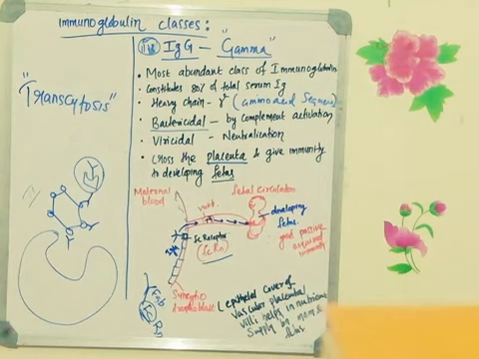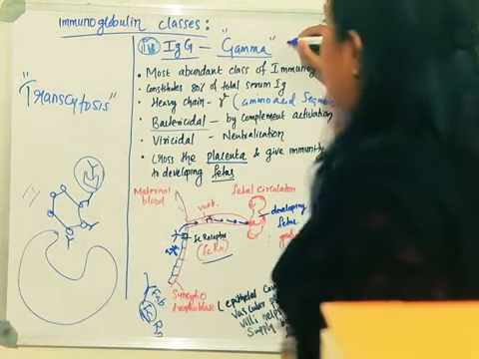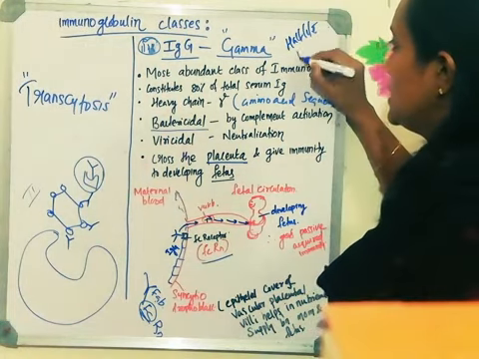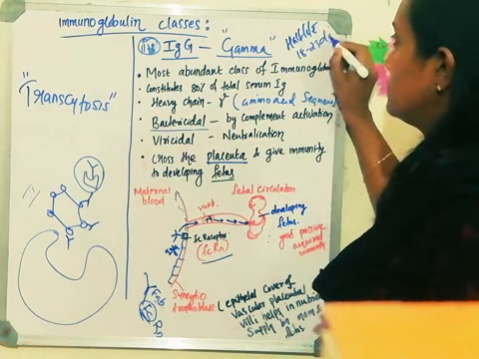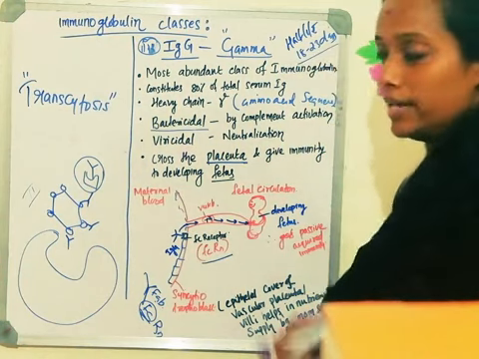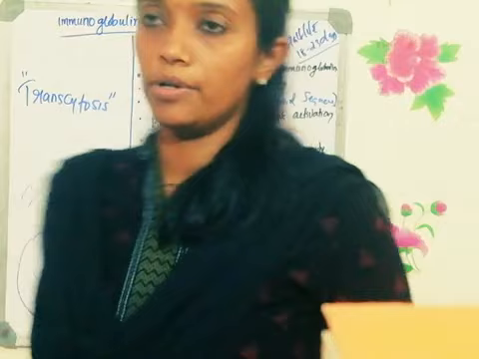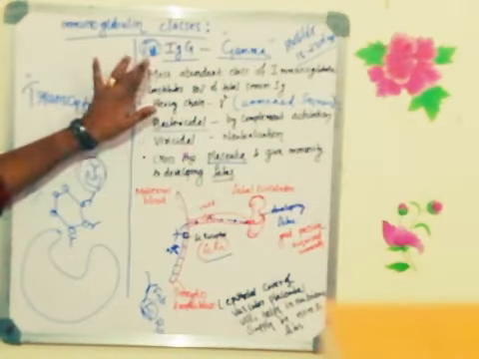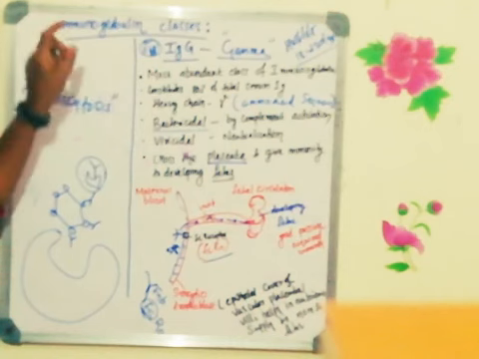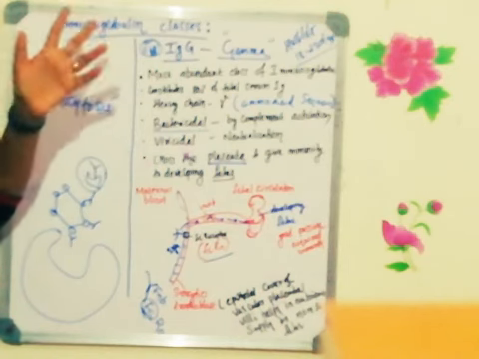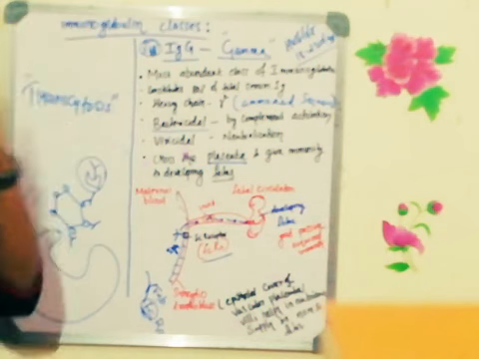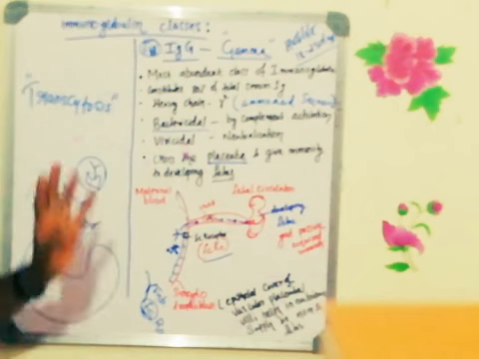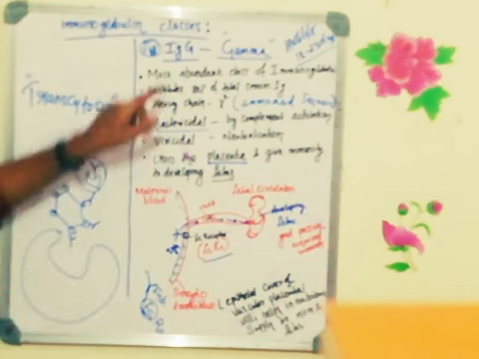Now one more important point to remember is the half-life. The half-life of immunoglobulin G is 18 to 23 days. Now, a quick recap. What are the points you need to remember under immunoglobulin G? Structure, I taught you yesterday, so the same structure you can draw here. A very simple diagram you can make. What is the speciality? 2 polypeptide chains, 2 heavy and 2 light, linked together by disulfide bonds, and it has a hinge region. That's a very important point to remember.